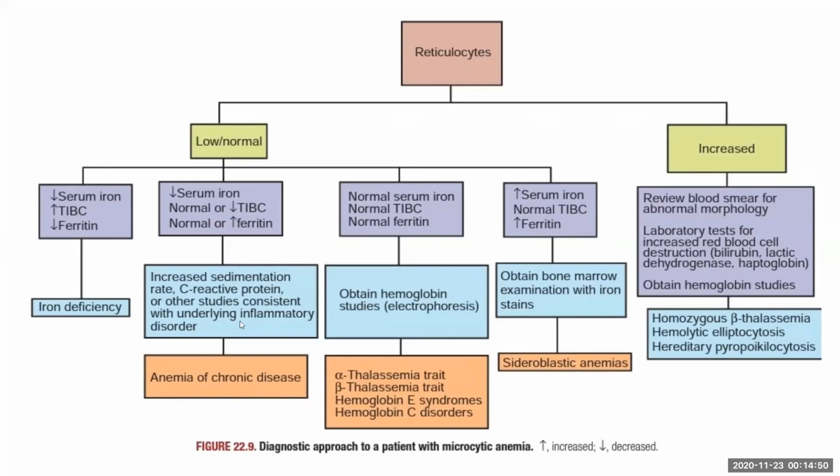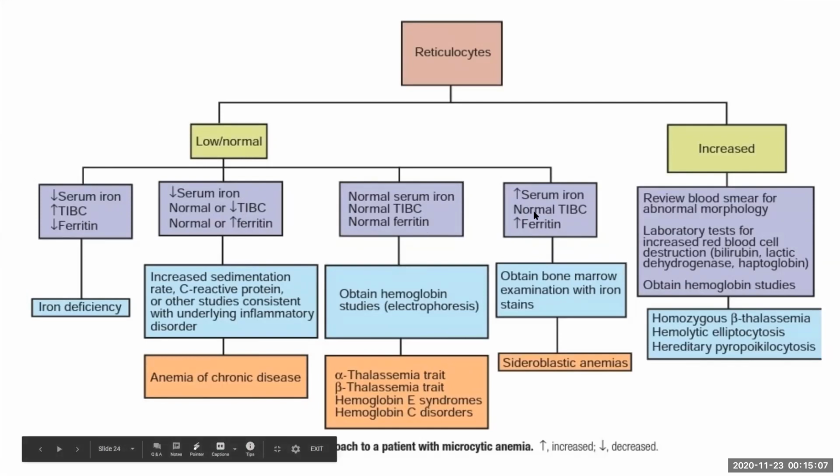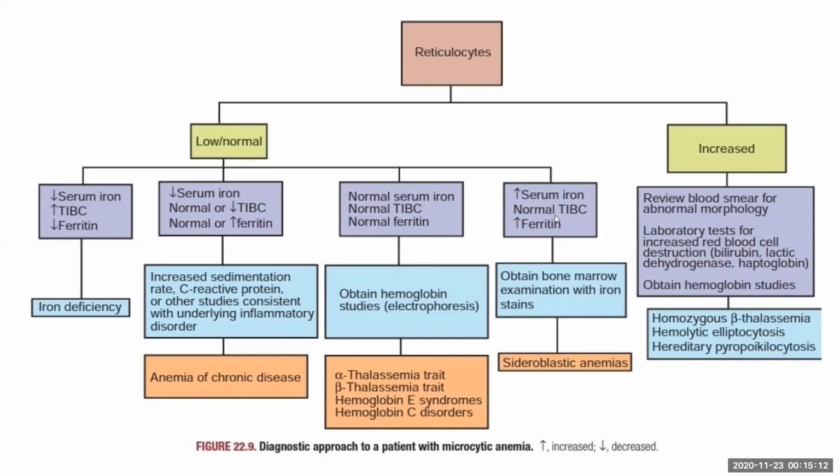In case of anemia of chronic disease, iron will be low, TIBC will be low, and ferritin will be normal or high. Then we have to look at CRP, ESR, and other stuff. And if all three are normal, then we should look at electrophoresis to look for hemoglobinopathies. And if the serum iron is high, ferritin is high, and TIBC is normal, then we should examine bone marrow with iron stains to look for sideroblastic anemia.